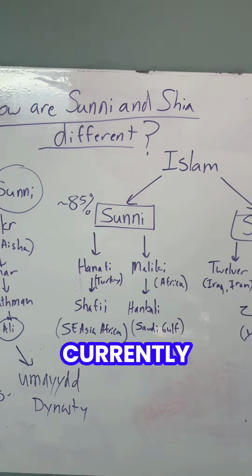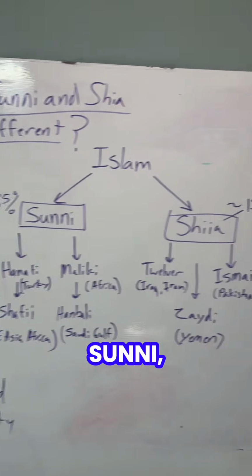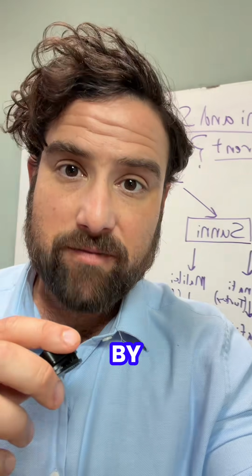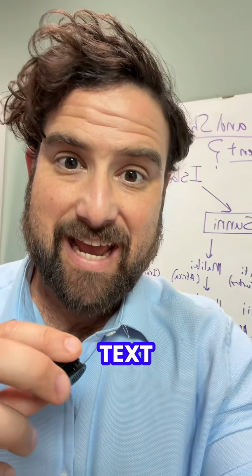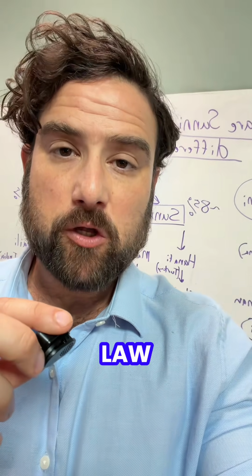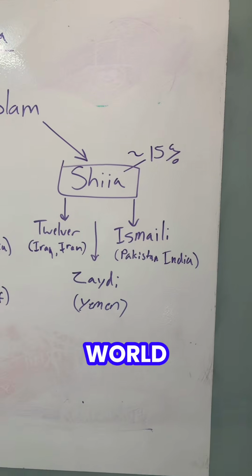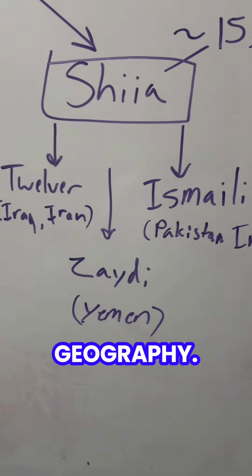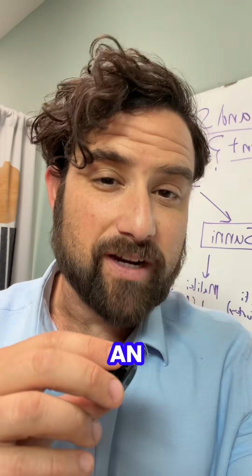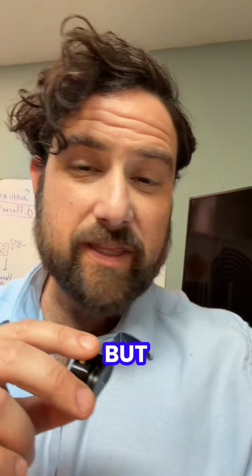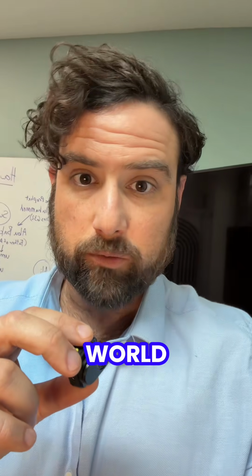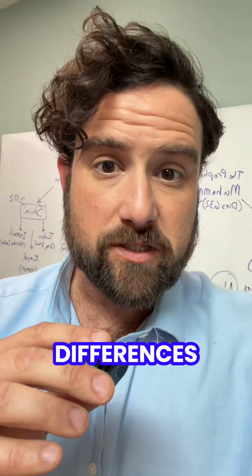In the Islamic world, currently about 85% are Sunni, while around 15% are Shia. The Sunni world is governed by various judicial schools, which interpret the texts of Islam to derive law from them. Meanwhile, the Shia world breaks down into arguments about lines of succession, each with their own geography. This is a general overview of an incredibly complex history. But this is important to talk about because people in power are more than happy to paint the Islamic world with a broad brush. Let me know in the comments if you want me to explain some of the philosophical differences between the two.